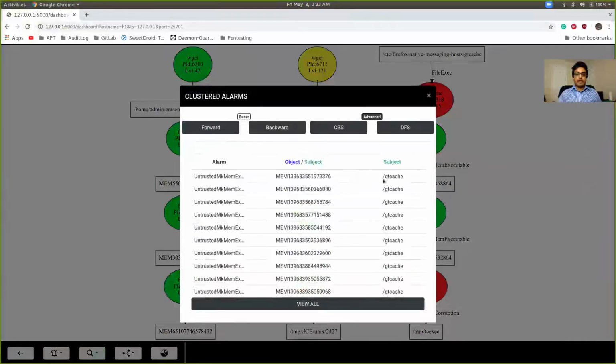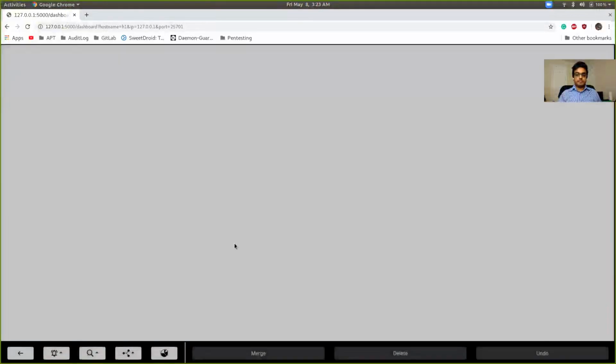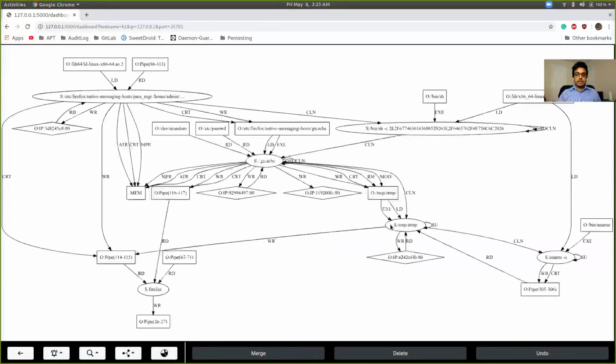Now we're going to perform Morse's forward search. It results in a very compact graph depicting the attack scenario clearly. From the attack graph, we can see that a compromised Firefox plugin drops a payload called GTCache in the system that gets executed. The GTCache process later gets its privilege escalated and downloads another file, ztemp, from the network. This process performs some recon and also exfiltrates the information through the network.